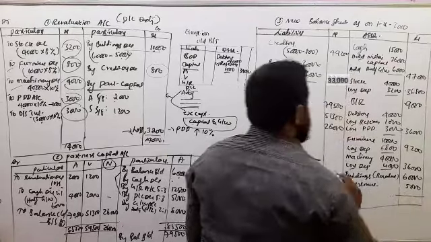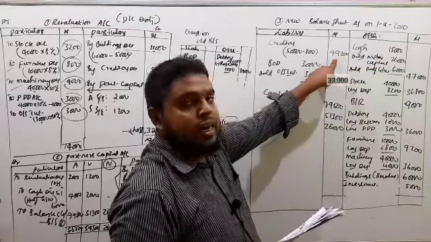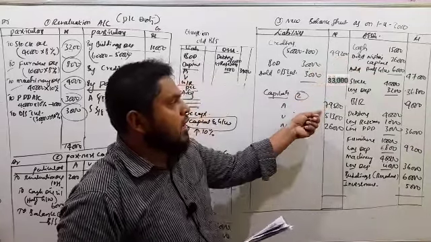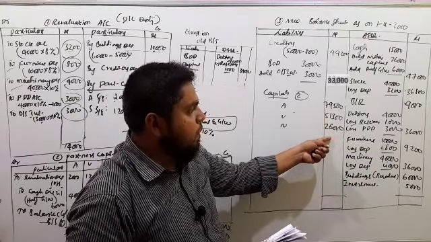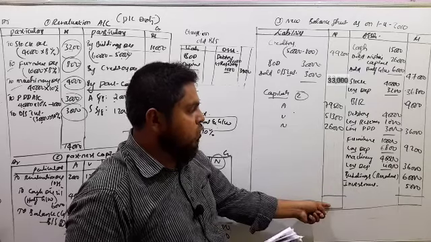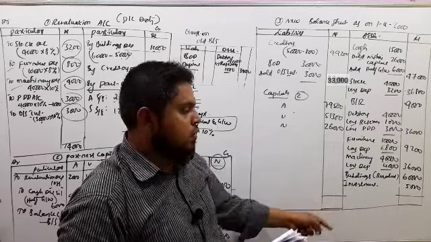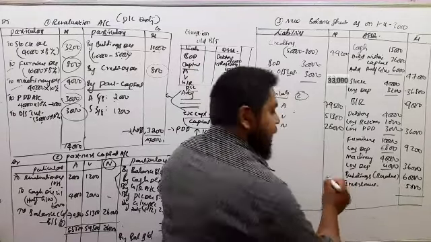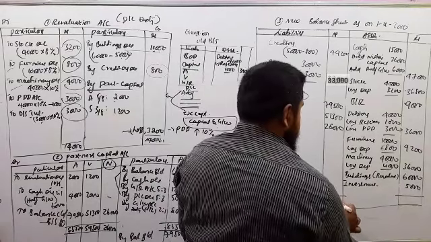Liabilities and assets. Liability side: 49,200 plus 27,000 plus 79,500 plus 51,300 plus 26,000. So total liabilities 2,39,000.